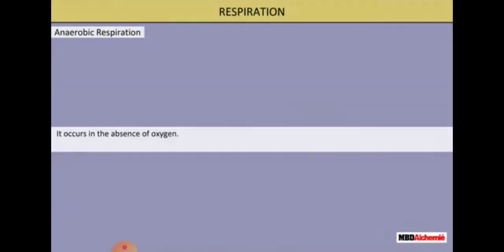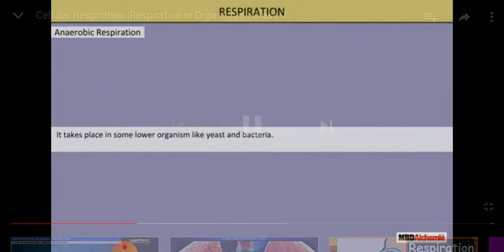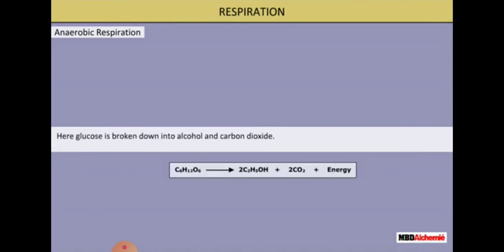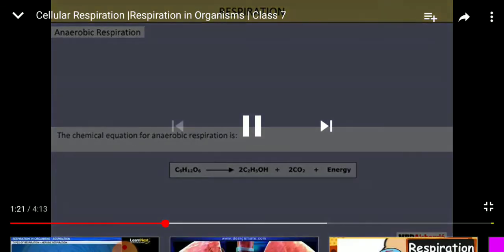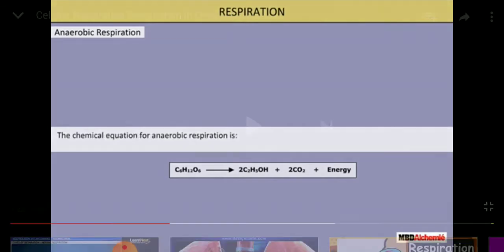So what is the next type? The next type is anaerobic respiration. It occurs in the absence of oxygen. It takes place in some lower organisms like yeast and some bacteria, and glucose is broken down into ethyl alcohol, carbon dioxide and energy. So what is the chemical reaction for anaerobic respiration? Here glucose gives carbon dioxide, ethyl alcohol and energy.